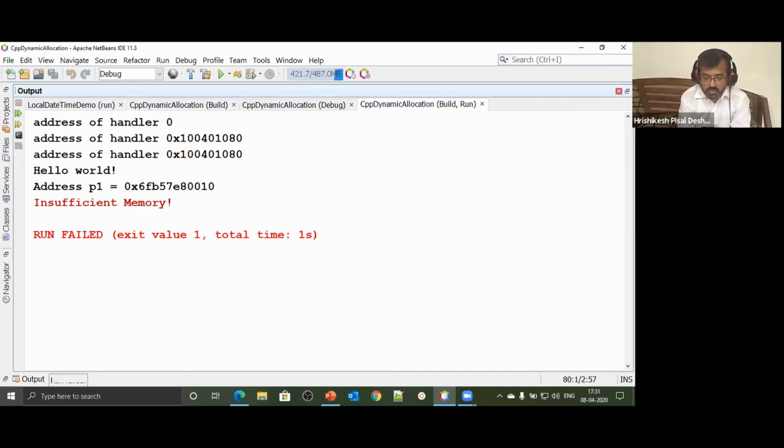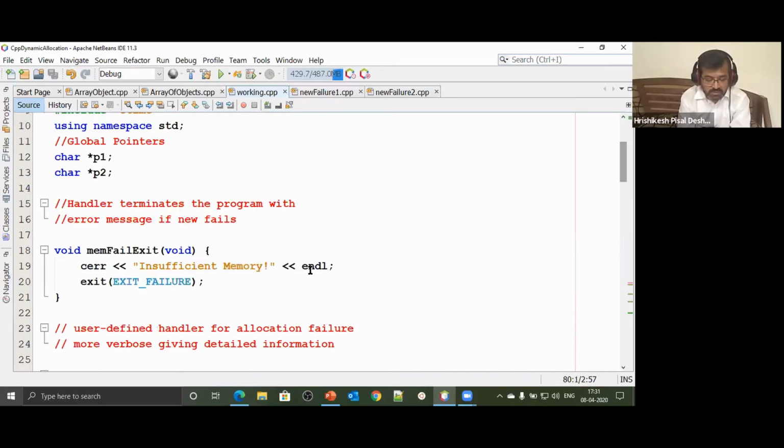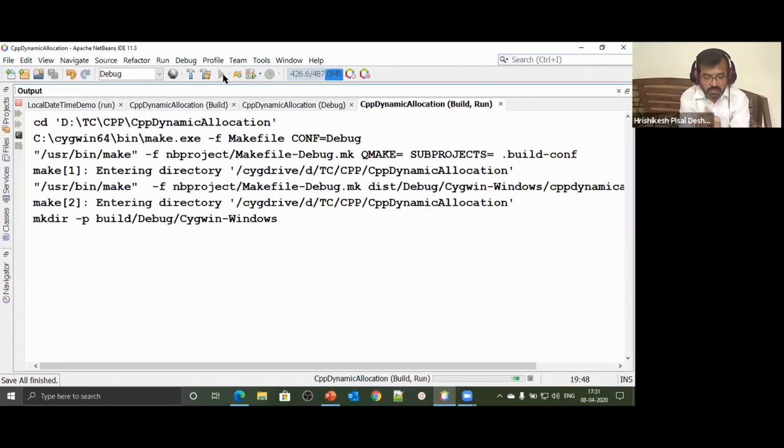So we have terminated the program, but before we terminate it, where did we write insufficient memory? We have written this statement insufficient memory over here. The array cannot be created, memory cannot be allocated. Insufficient memory, I'll say on system heap, just to show you that this is the function that is automatically getting called. We have not specified anywhere that this function has to be called.